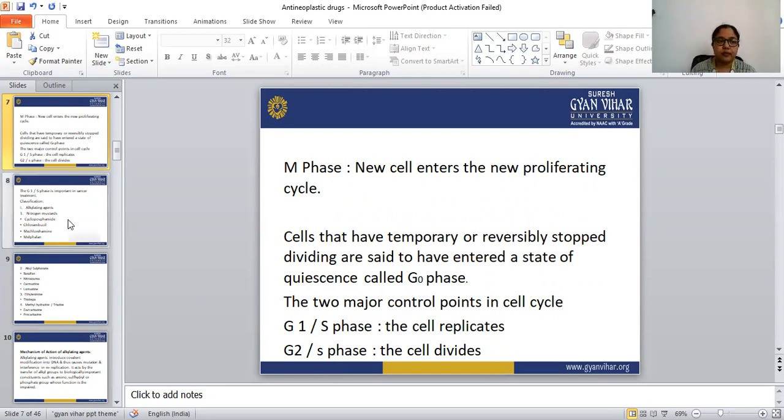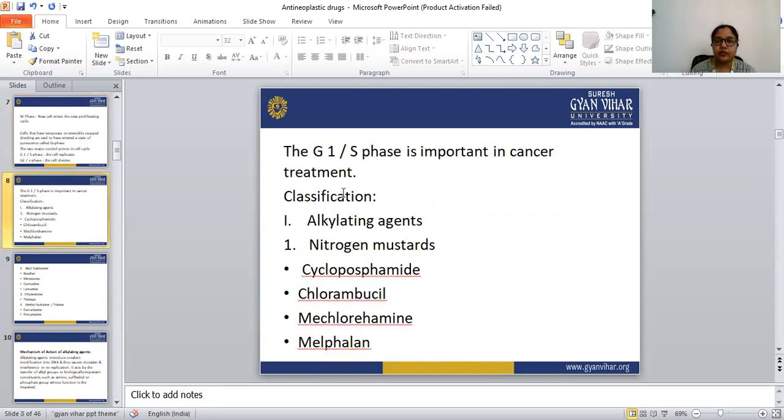So let's see, why is the G1/S phase important in cancer treatment? Because DNA is synthesized in the G1 phase and DNA replicates in the S phase. So if we stop the DNA replication or synthesis of the DNA, that is more effective in cancer treatment.